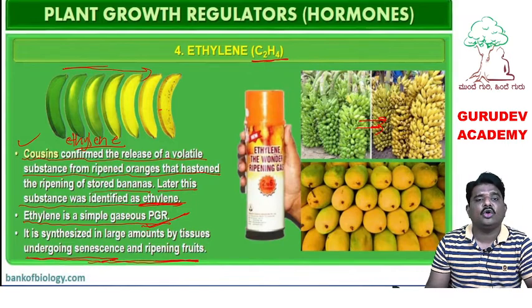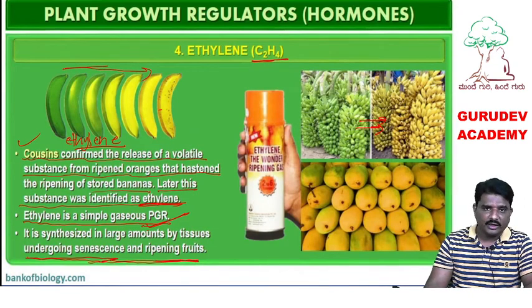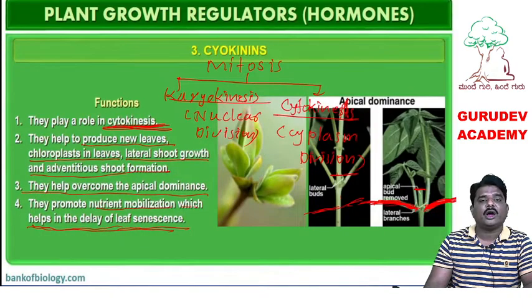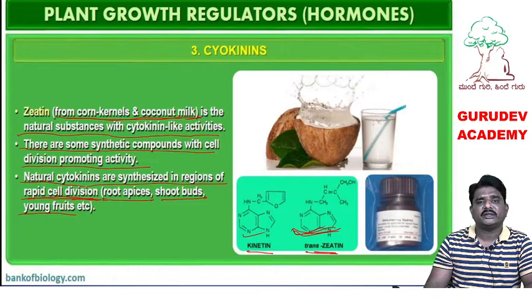In the next video we can study the hormone called abscisic acid and the three concepts of photoperiodism, vernalization and seed dormancy. Hope, students, you have understood all the things. If you have any doubt, you can comment and I can answer. Observe all the points from NCERT and get the meaning of every line and sentence. Please watch the video up to the very end. We have finished this concept, and in the next video we can see the next concept.